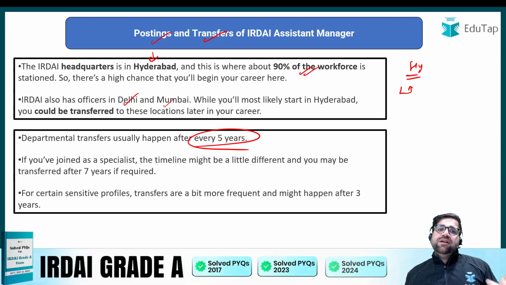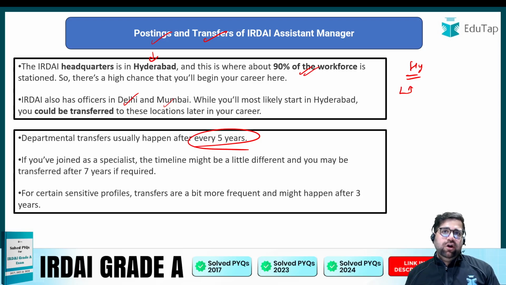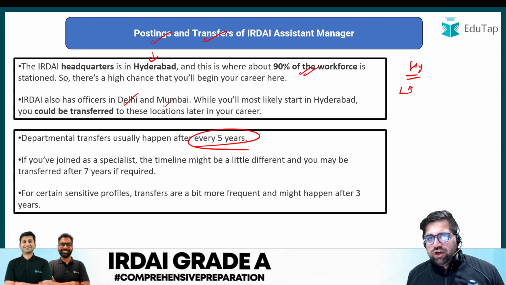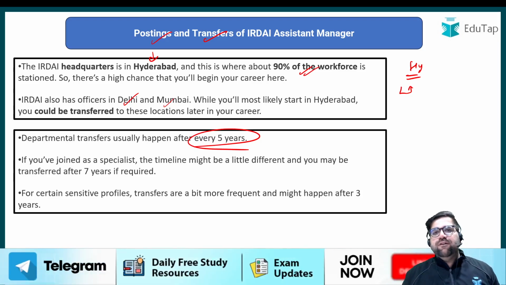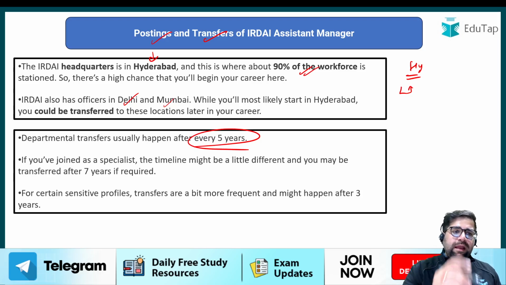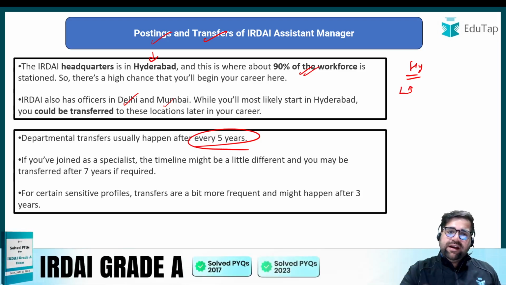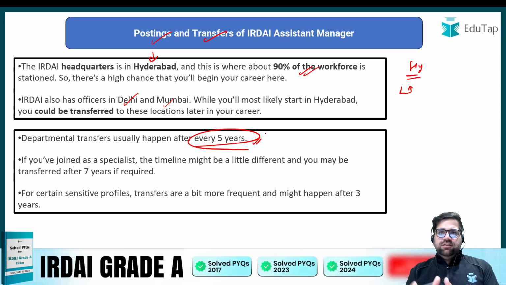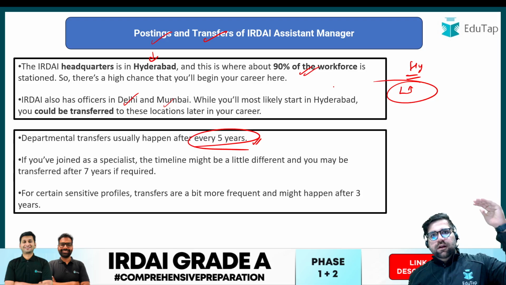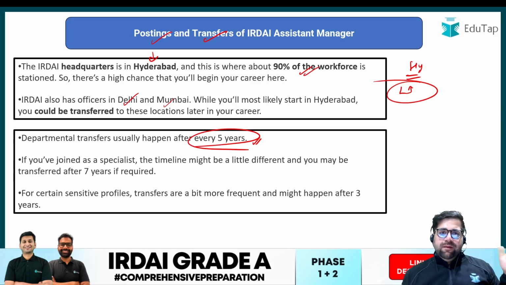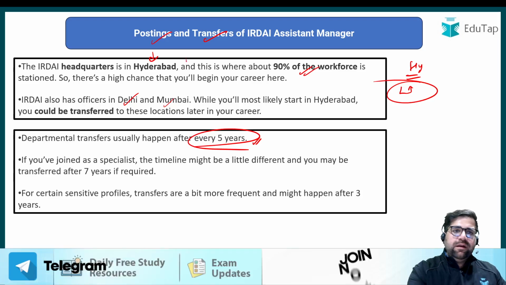This becomes a disadvantage also for this particular job. If you are not willing to relocate to Hyderabad, then don't apply for this job. But if you think, yes, I want to be in Hyderabad, I want to serve IRDAI, then definitely you can go and apply for this exam as well. Now this is regarding the posting. Transfers for general stream students happen every 5 years, but this is inter-department. It's not like you will be posted from one place to another. Maximum of your time will be in Hyderabad only.